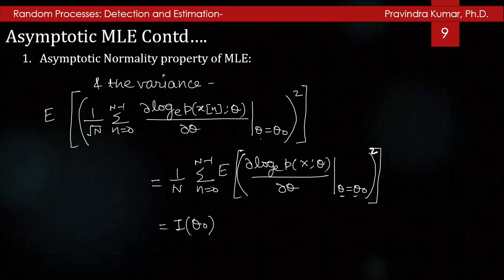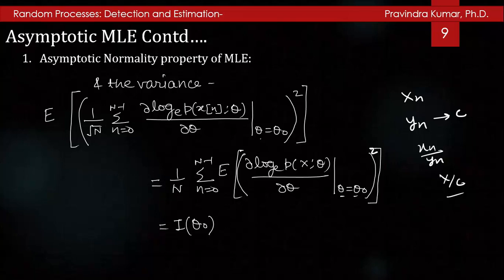And we know from the Slutsky theorem that if a sequence of random variables x_n has an asymptotic PDF of the random variable x, and the sequence of random variables y_n converges to a constant c, then x_n/y_n has the same asymptotic PDF as that of x/c.